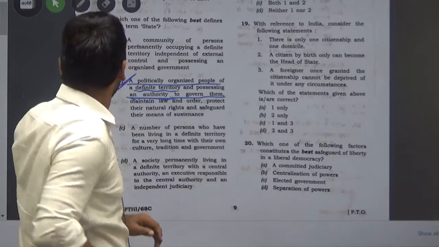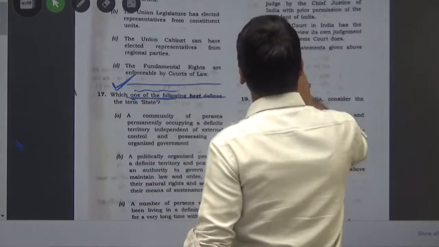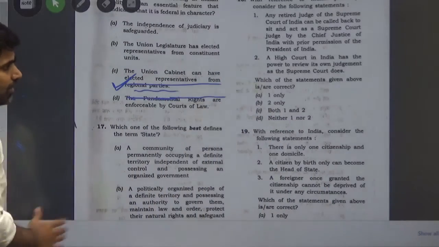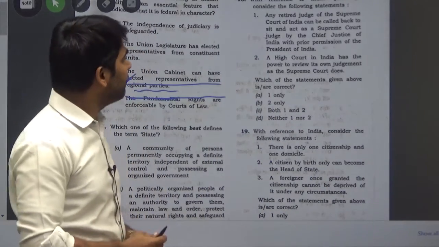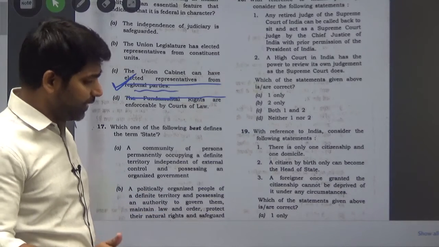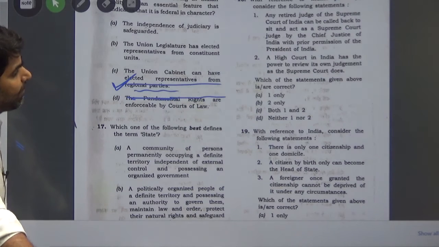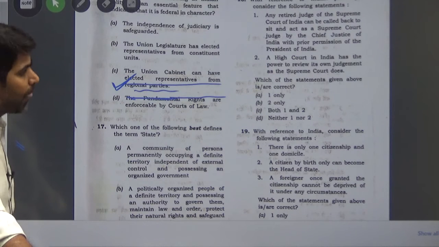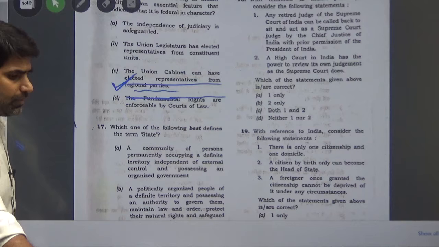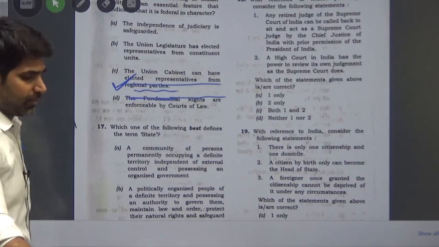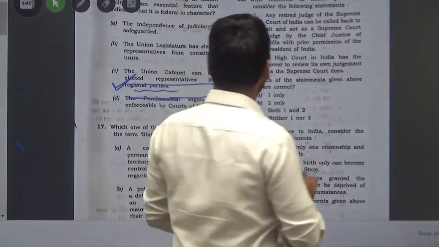Now the next question is question number 18, and that is, with reference to the Indian judiciary, which of the following statements are correct? Statement number 1: any retired judge of the Supreme Court of India can be called back to sit and act as a Supreme Court judge by the Chief Justice of India with prior permission of the President of India. Statement 2: a High Court in India has the power to review its own judgment as the Supreme Court. Yes, both statements are correct.